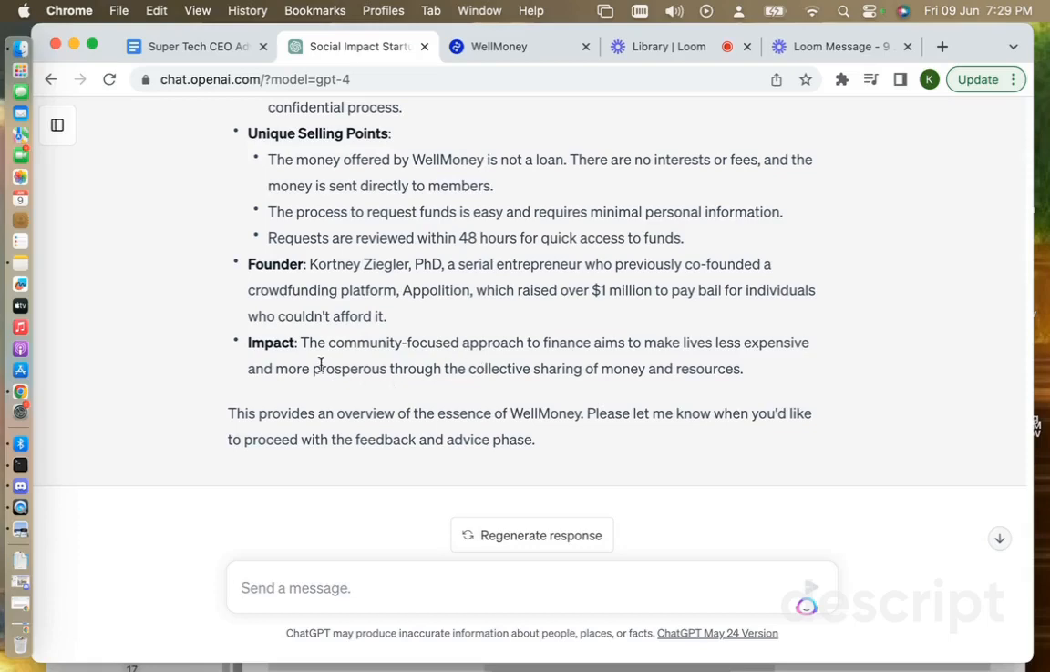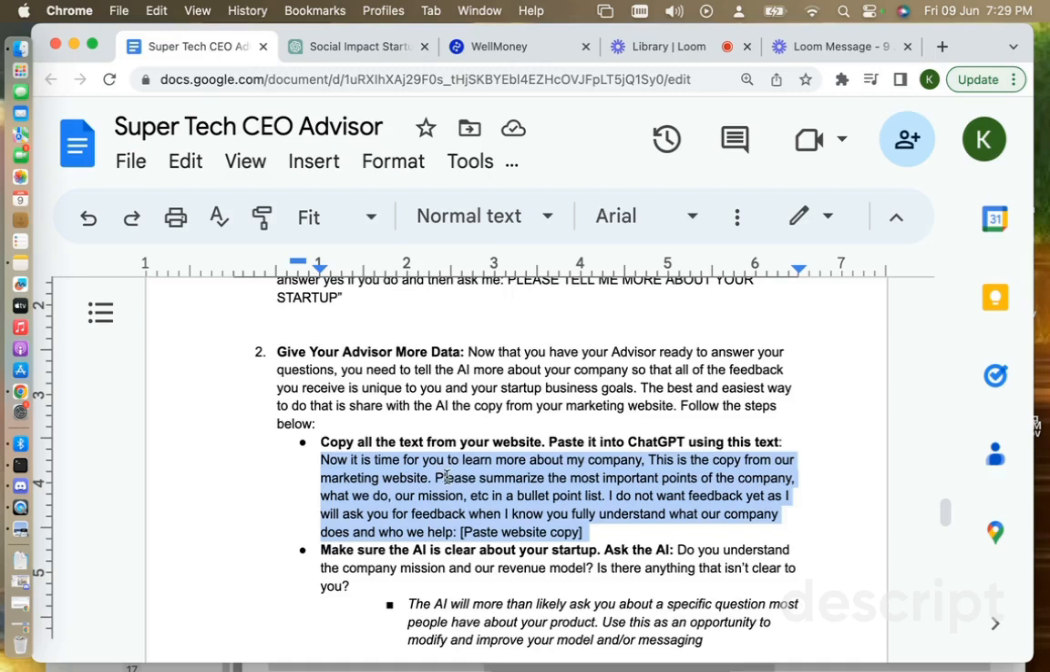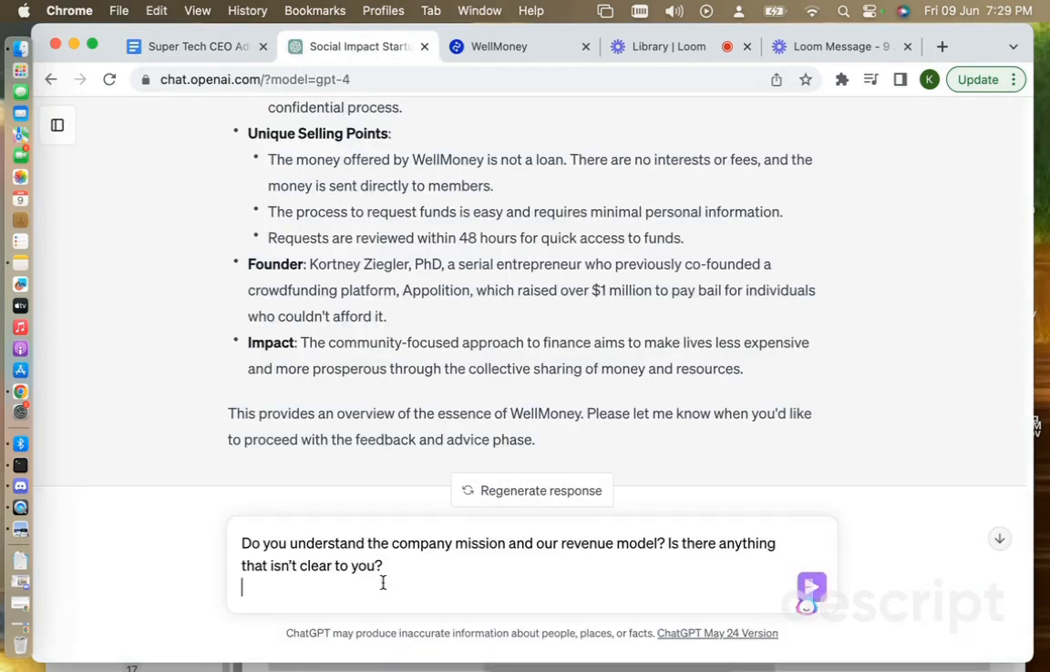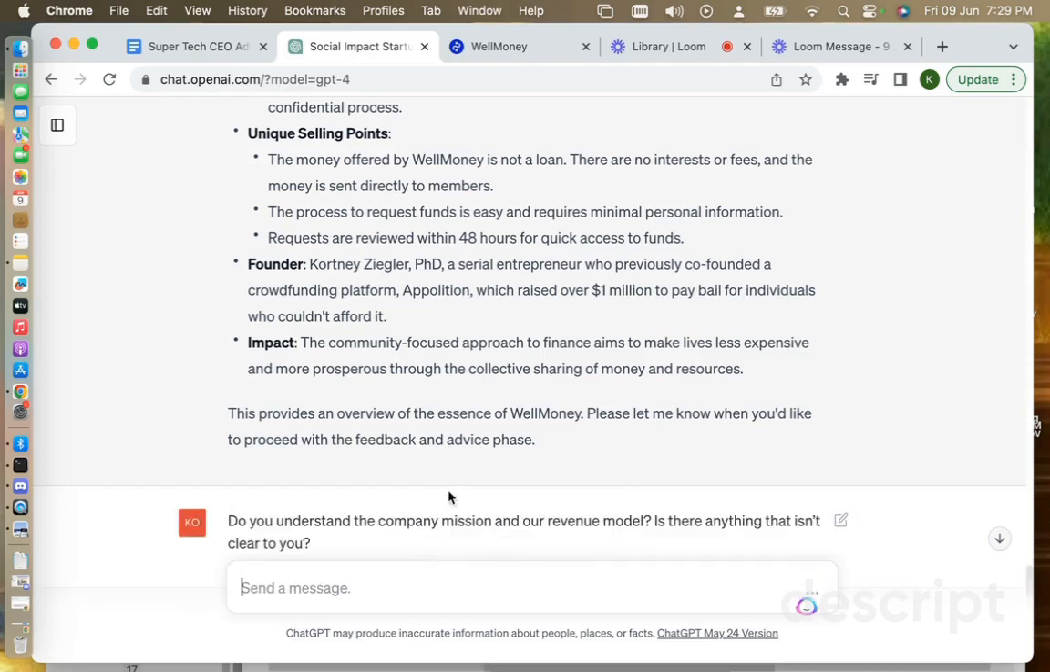So that's cool. So I want to make sure that it's clear on everything. So I want to copy this next prompt, which basically says, do you understand the company mission and our revenue model? Is there anything else that isn't clear to you? So it seems like, let's copy paste that. Let's see what it says.